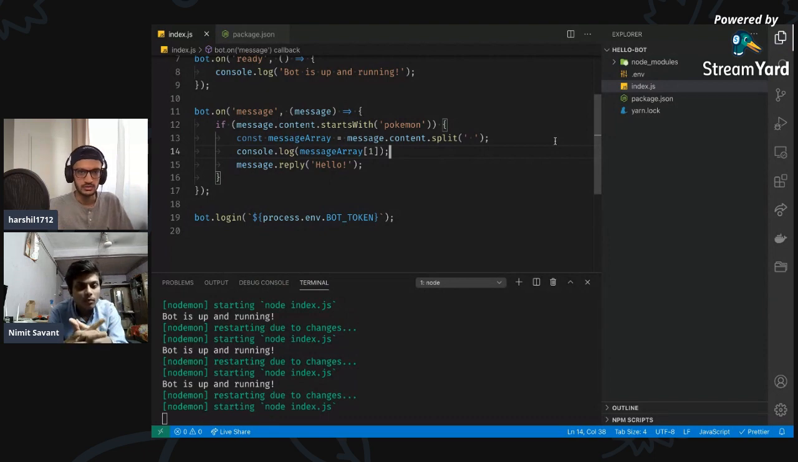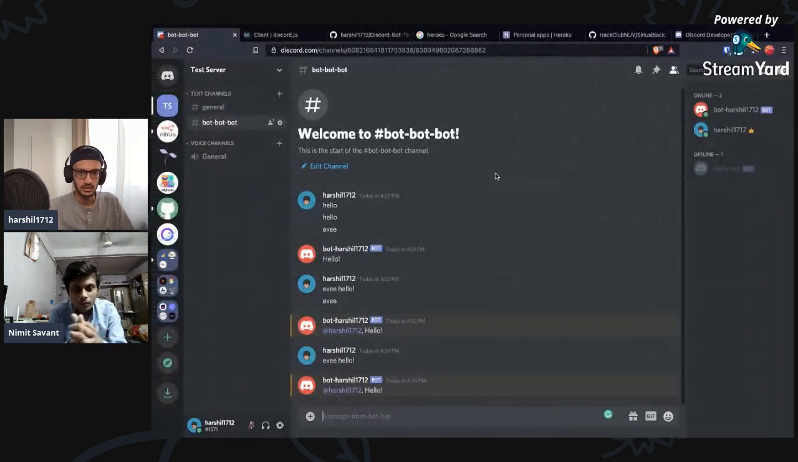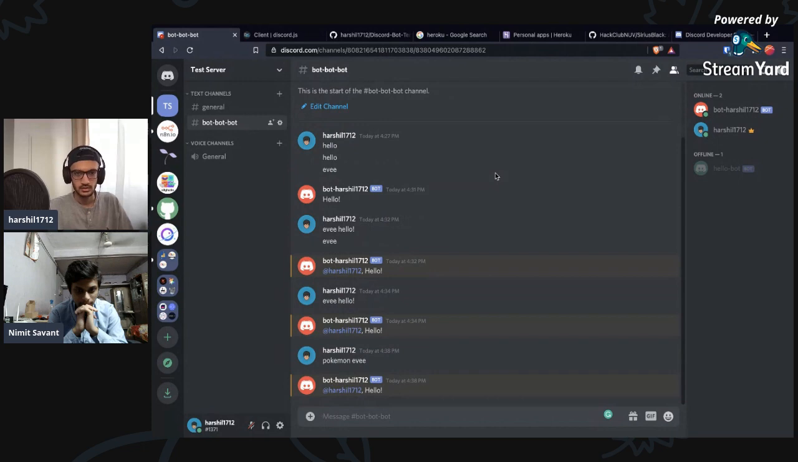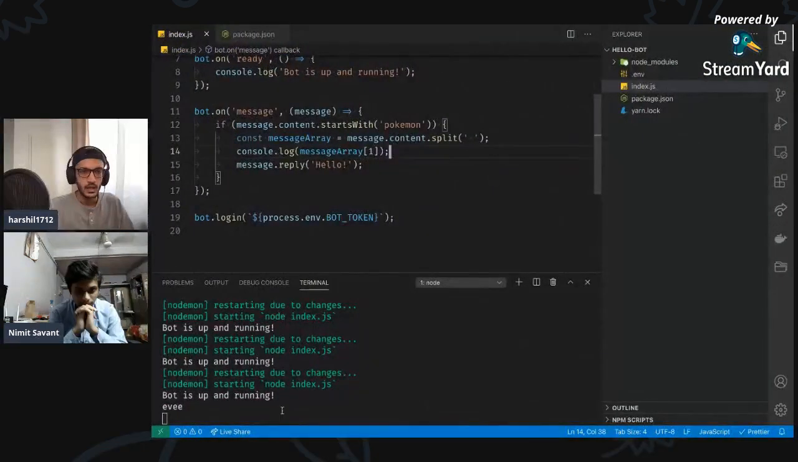I'm going to save this and come back to my bot, and this time it's going to be Pokemon and then EV. Okay, awesome, so we just got EV. So this is working. I know a bit of JavaScript; I still remember JavaScript. That's good.